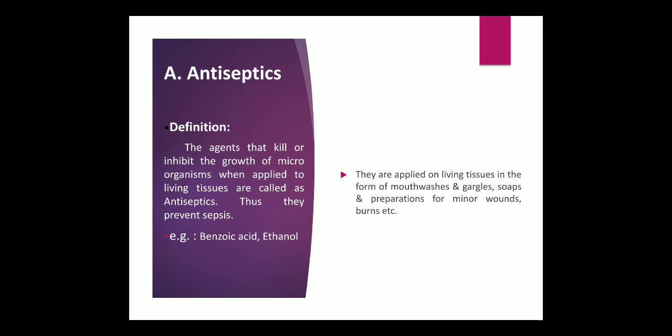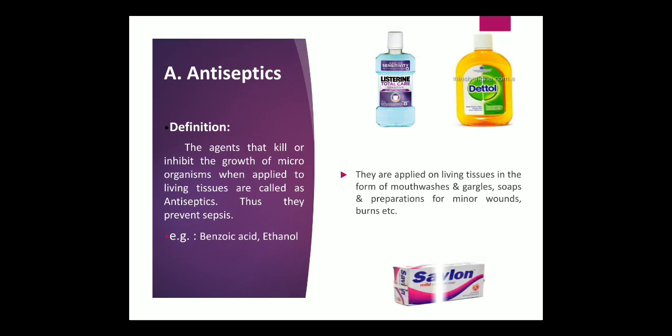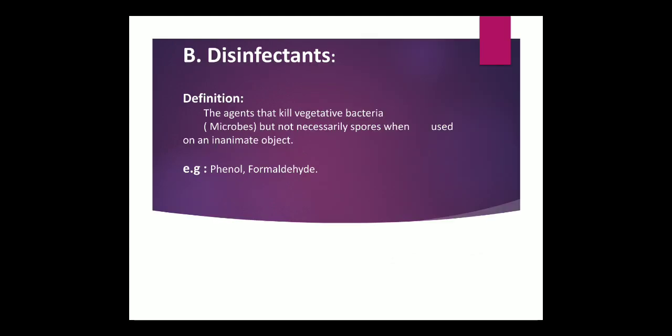So we have examples of antiseptics, that is benzoic acid and ethanol, and these antiseptics are normally applied on living tissues in the form of various dosage forms such as mouthwashes, gargles, soaps, and preparations for minor wounds and burns, such as antiseptic creams. Antiseptic lotion, antiseptic cream, as well as antiseptic solutions, we are much familiar with these, in the use of antiseptics for the cleansing of wounds.